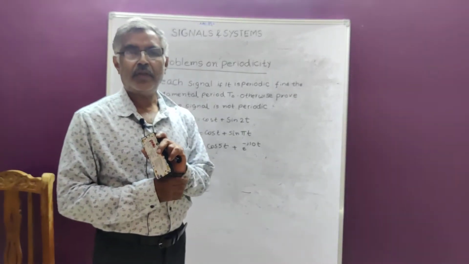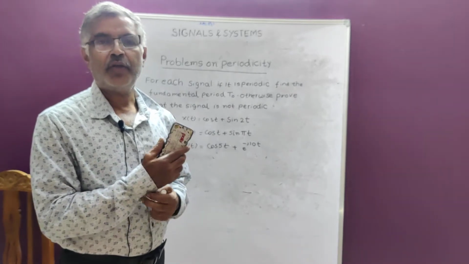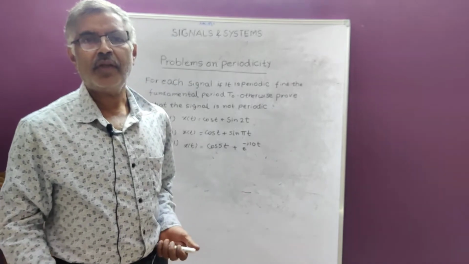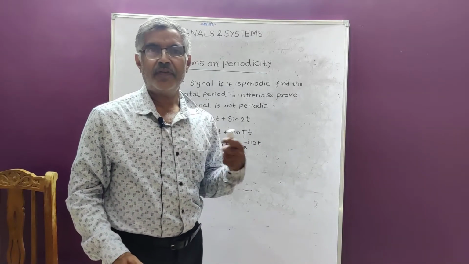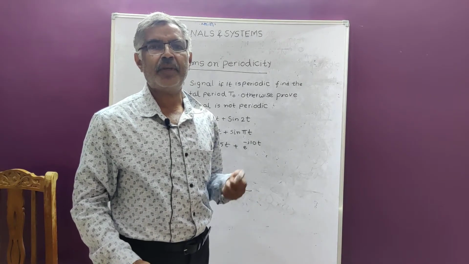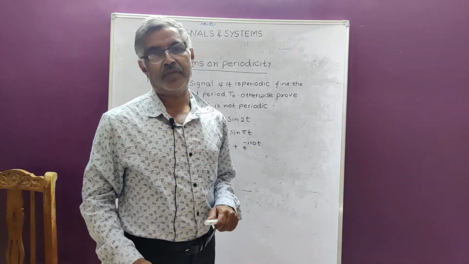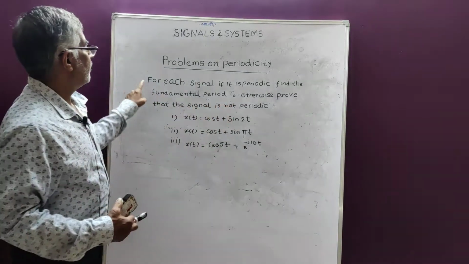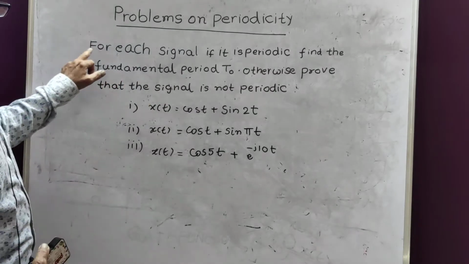If you remember in the last class, I explained Euler identity, and I am continuing with problems on finding periodicity, whether the function is periodic or not. If it is periodic, what is its period, etc. Now today I will take up some advanced problems. Now you are seeing on this board advanced problems on periodicity.